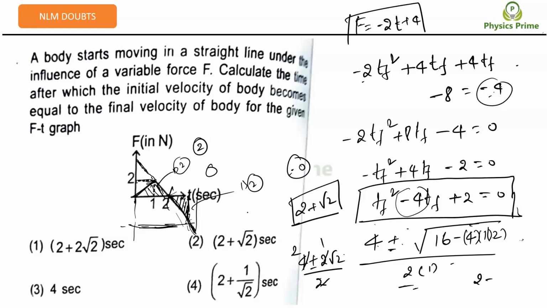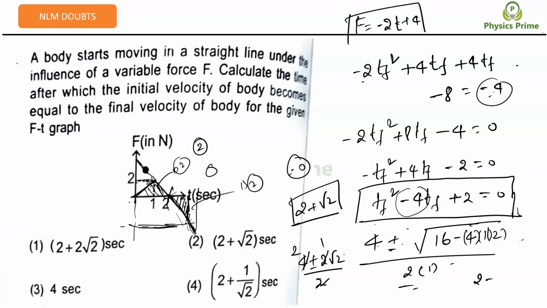2 minus root 2, carefully observe. 2 minus root 2 means somewhere at this time, right? That time here is not existing, because the force equation is not valid there. Below 2 minus root 2, that is not the force equation. Did you understand what I'm trying to say?